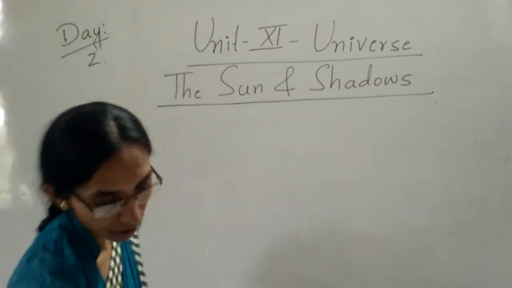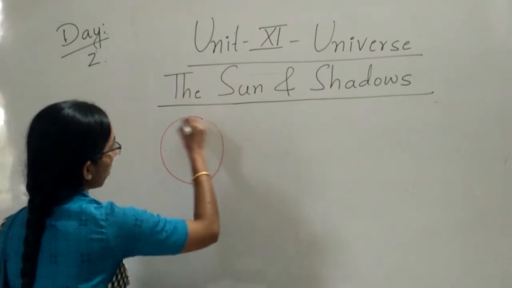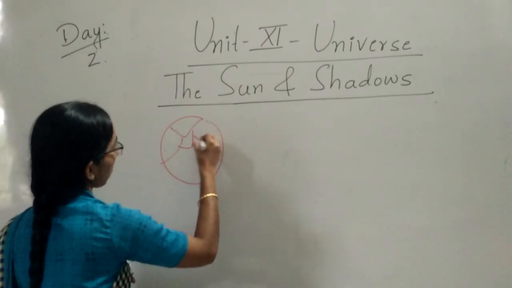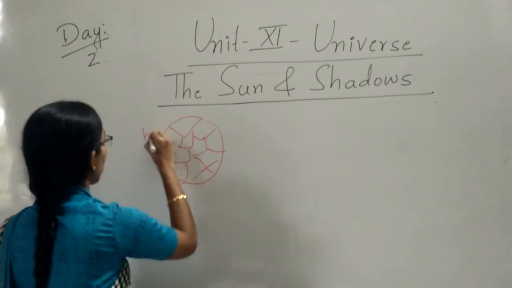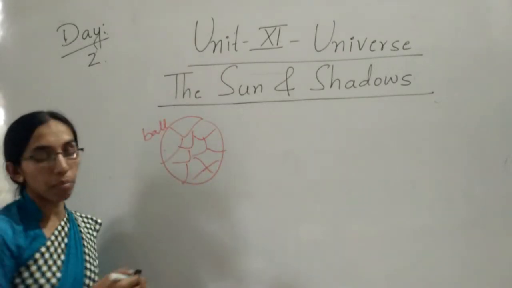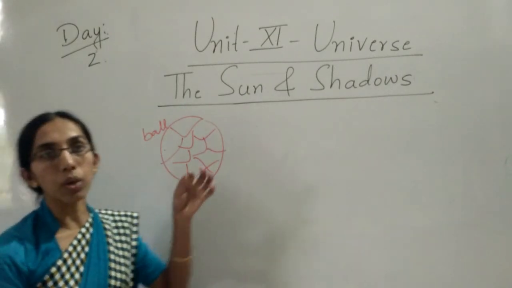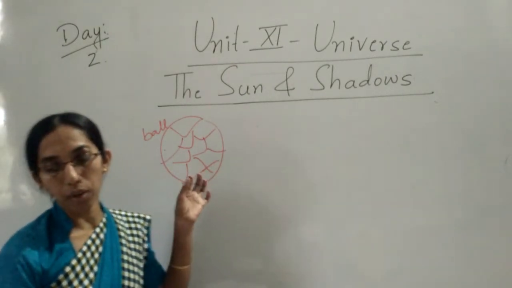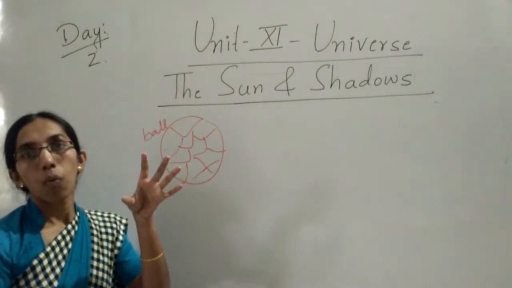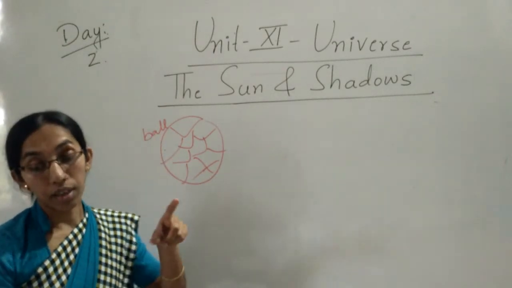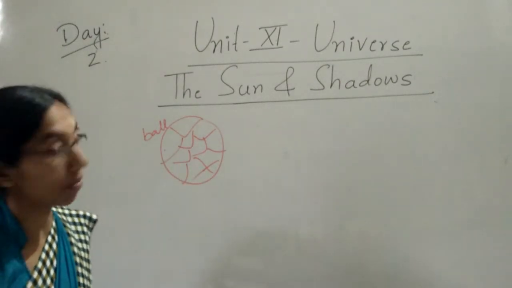Just think it's a ball. What did I give in the definition here? See, a shadow is a dark patch formed when a thing does not let light pass through it.